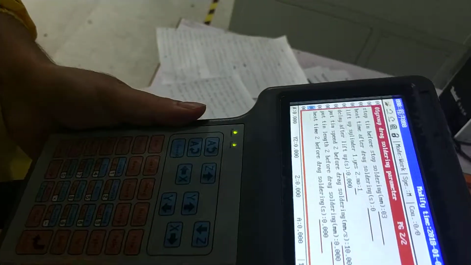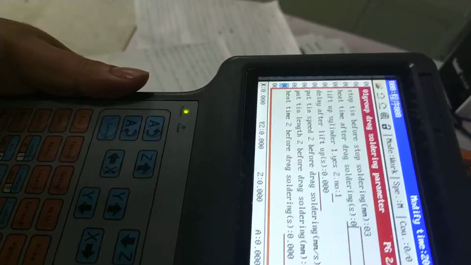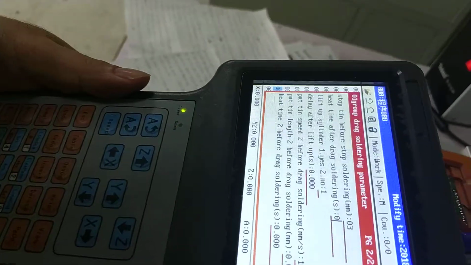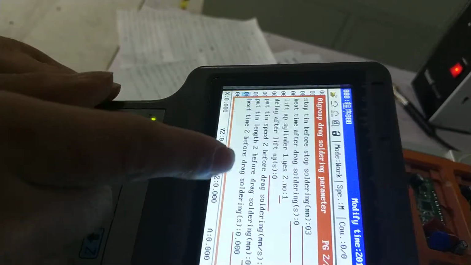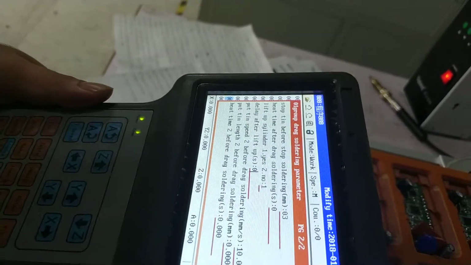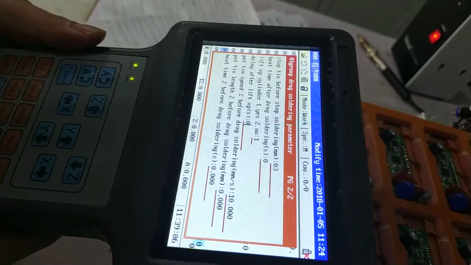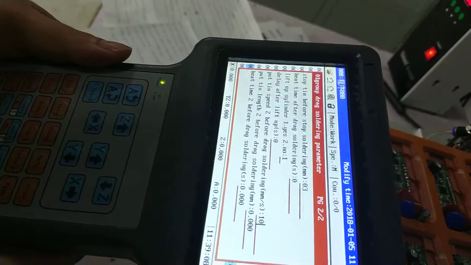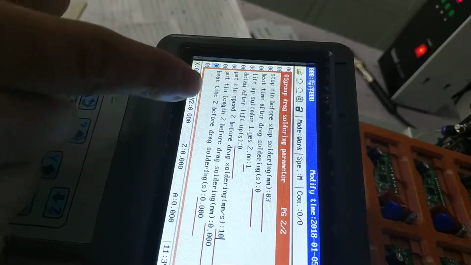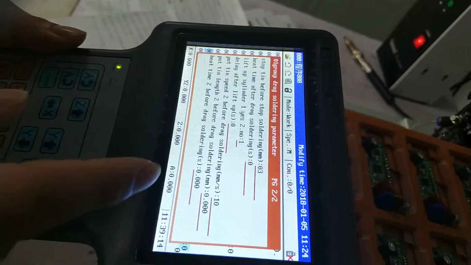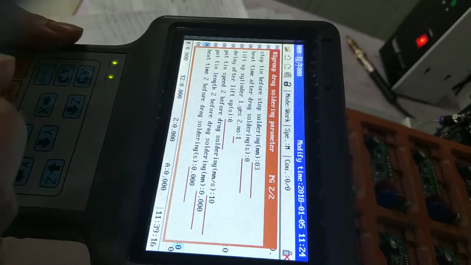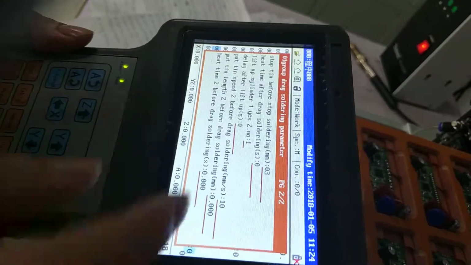Lift up cylinder, yes or no. You can choose anyone. Yes or no is okay. Delay after lift up. Keep 0. Putting speed 2 before direct soldering. You can adjust from 5 to 10.